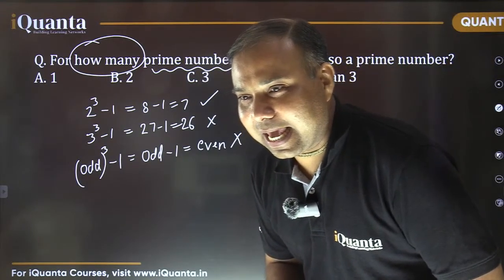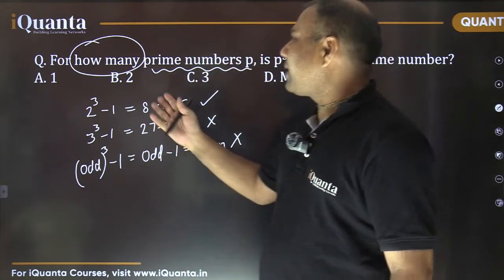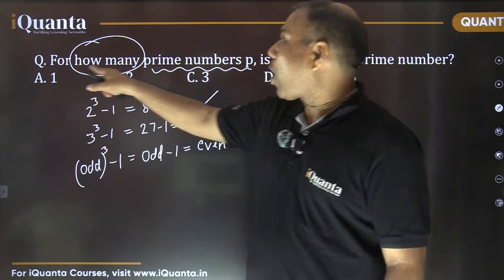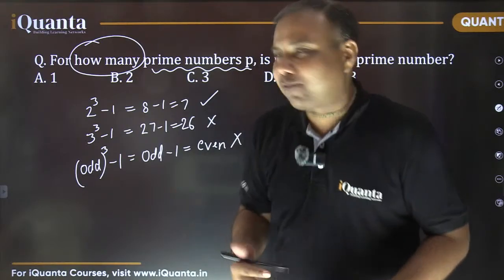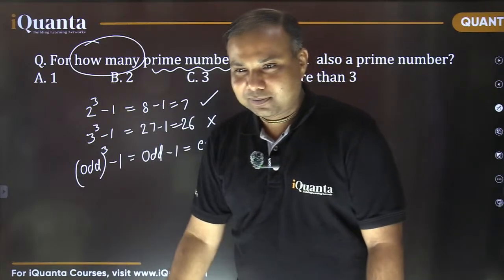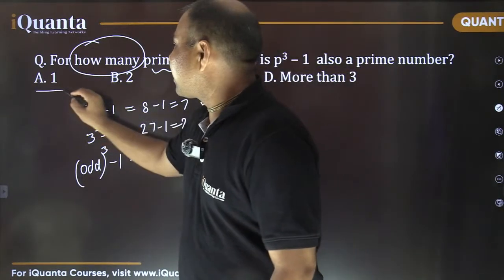Yes, of course, A is the correct option. Verma ji, you are still saying B, brother, it has not asked for the value of P. It is asking for how many prime numbers P. That means how many values are possible for P. P can take only one value, that is 2. Okay? So option A is the correct answer.